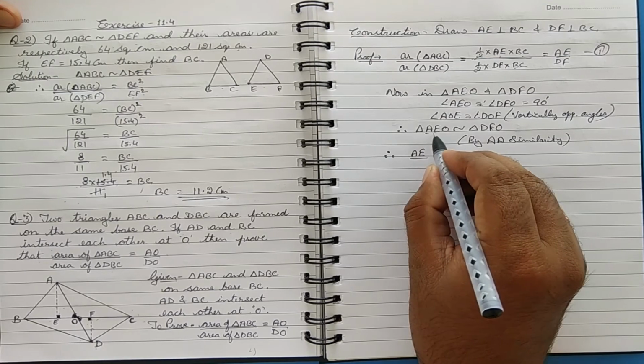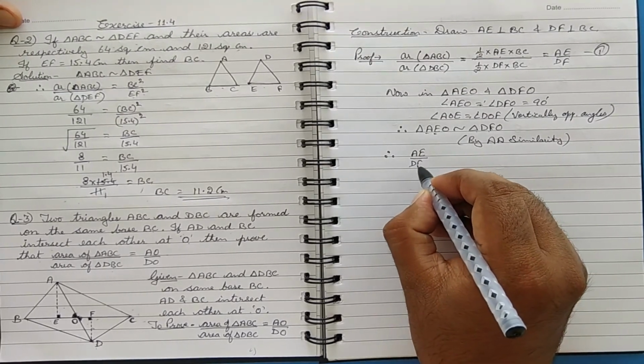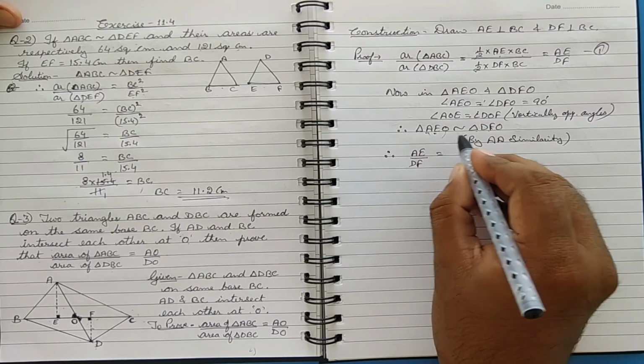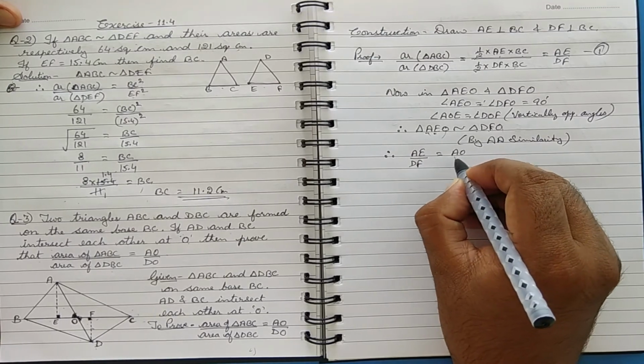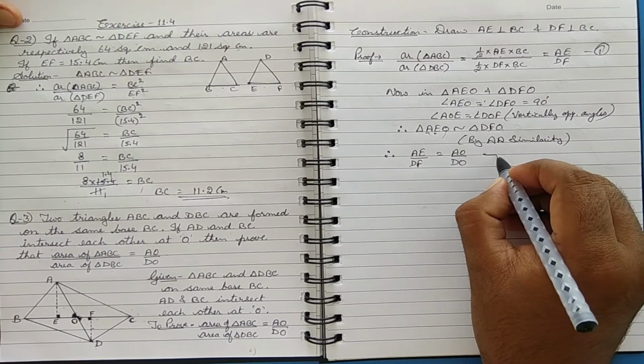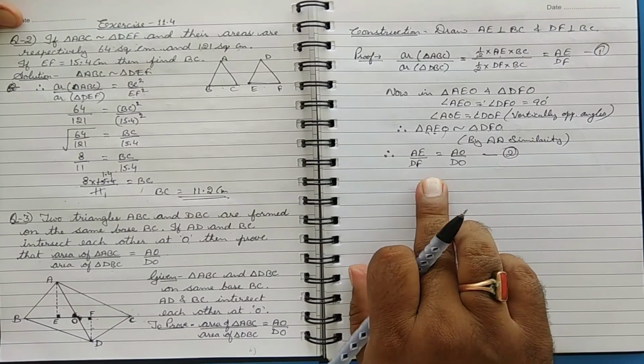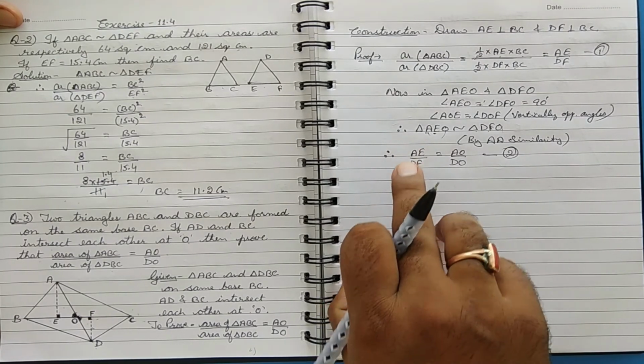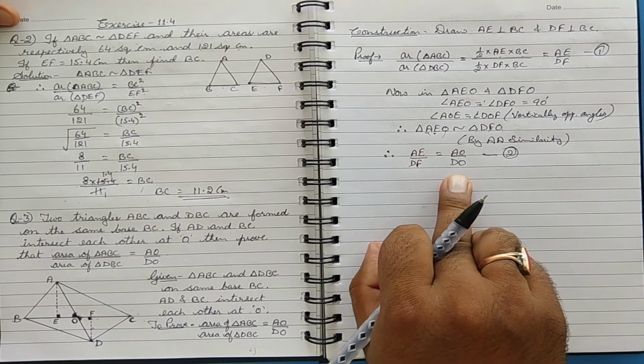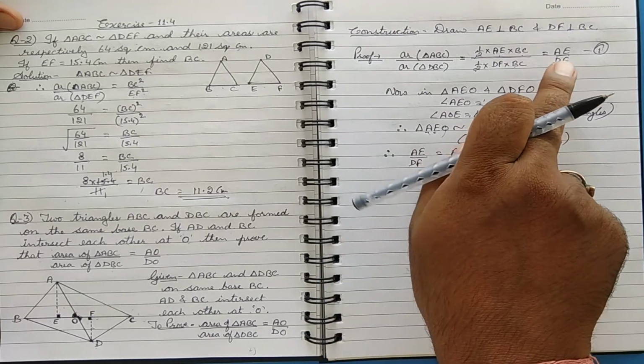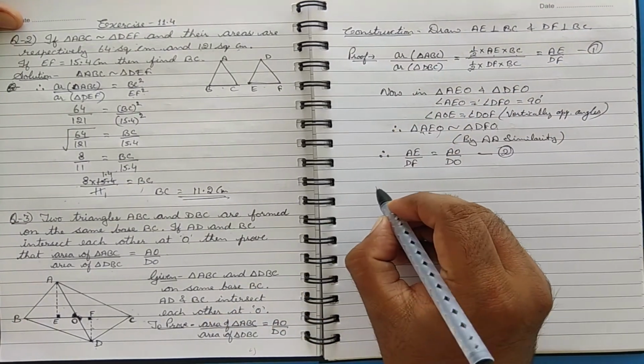So AE upon DF is equal to AO upon DO. Now this ratio AE upon DF equal to AO upon DO, we can use here in equation number 1.